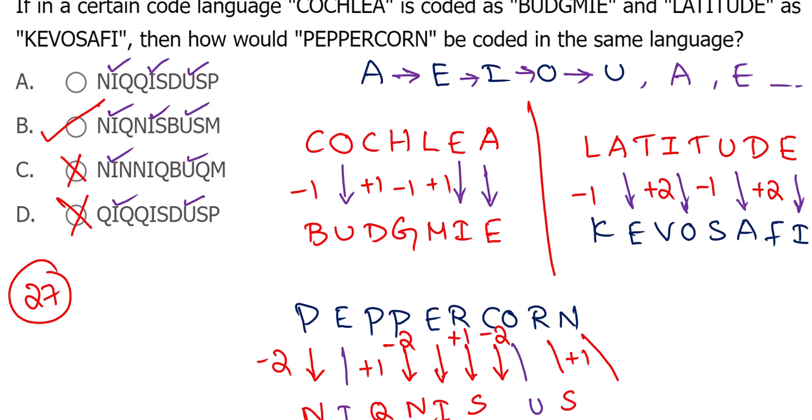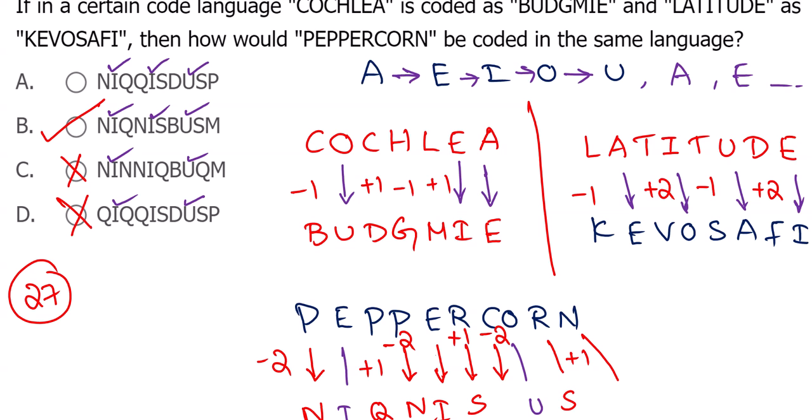Some logic is going to change. Why minus 1, plus 1, minus 1, plus 1, fine, but here minus 1 means O, not there. Minus 1, plus 2, minus 1, no, so we take an alternate, minus 2. In that we got minus 2, plus 1, minus 2, NIQN, fine. Then E, then R is disturbing our logic.